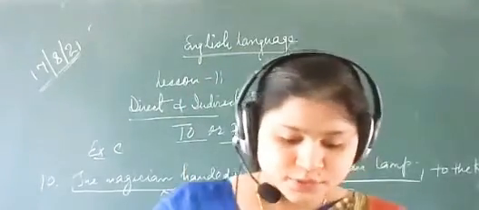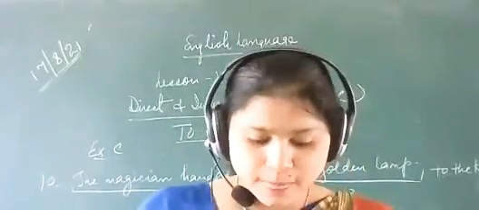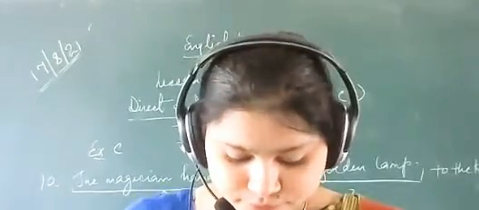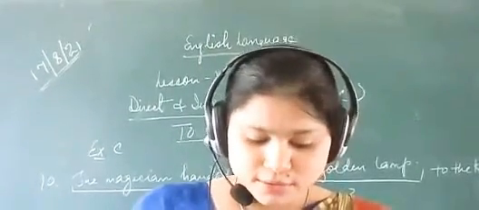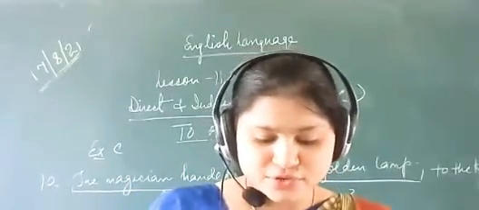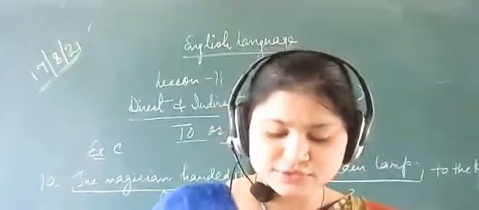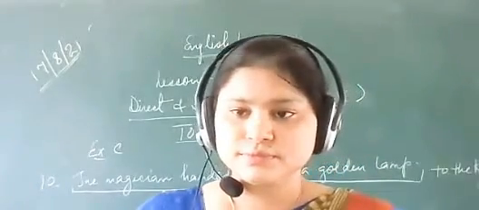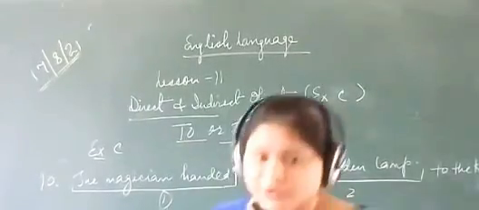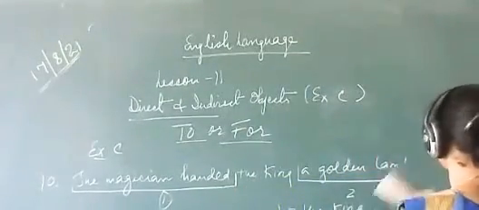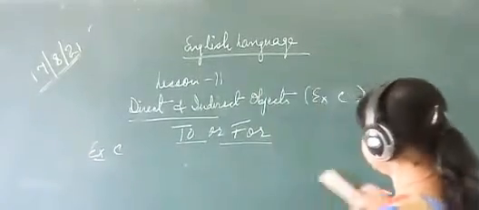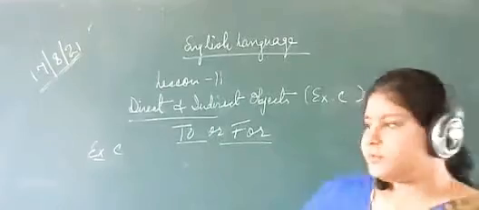Now the next one, 11. We bought Ratna a new dress for the school event. So we bought a new dress for Ratna for the school event. Just write. I will erase this. That will be 11.